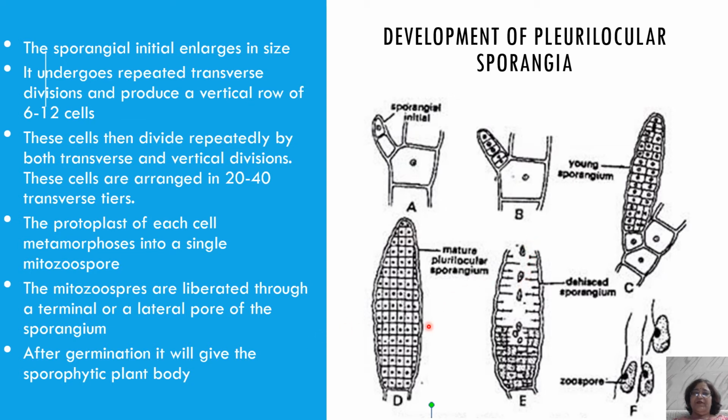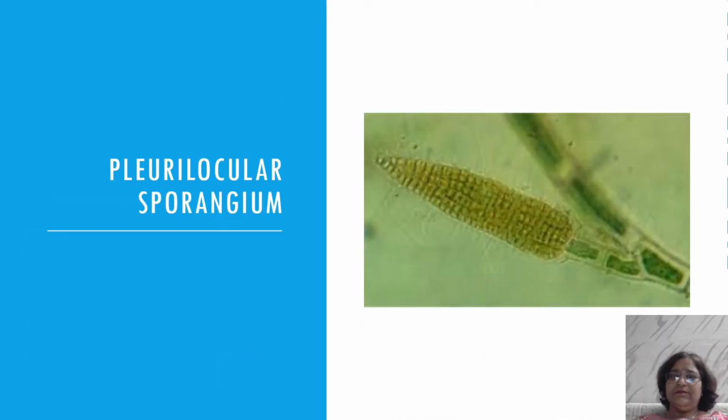After germination, this zoospore will give rise to the sporophytic plant body. The protoplast of each cell has a single nucleus and it is surrounded by the cytoplasm. This is how the plurilocular sporangium looks. In this slide you can see very well the structure of the plurilocular sporangium.